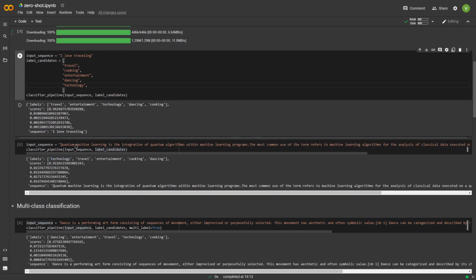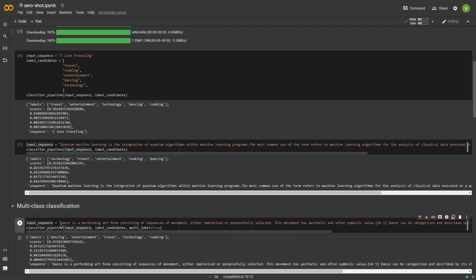Now next, I have implemented multi-class classification. In these first 2 examples, as you can see, all of the probabilities sum to 1, and this is because only one label was being predicted. In this case, 96% plus 3%, and so on. Here, 92% plus 2.3% plus 2.1%, and so on. All of these 5 and these 5 sum to 1. But what if your input sequence can belong to more than one label, or more than one label is apt for your input sequence?